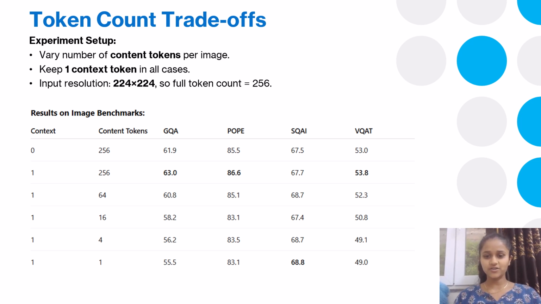As the content tokens drop to just one per image, performance only slightly drops but remains surprisingly strong. So the context token plays a major role, especially when content tokens are limited. Even at extreme compression, the model performs very well, which shows how flexible and efficient the architecture is. Users can adjust content tokens based on computational budget.